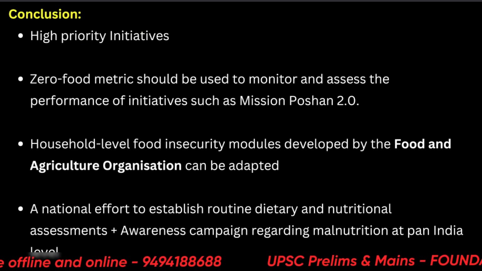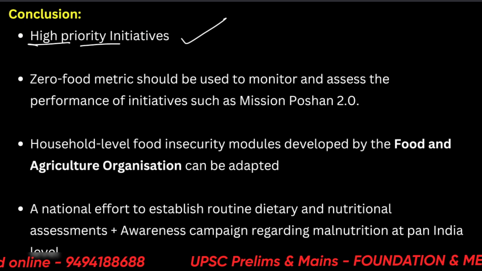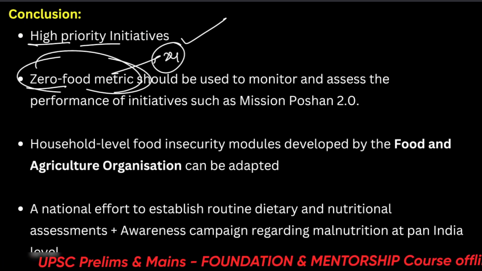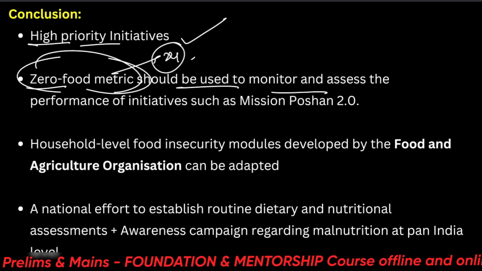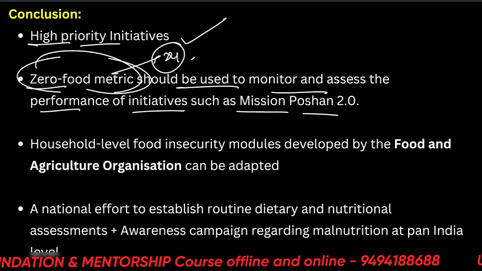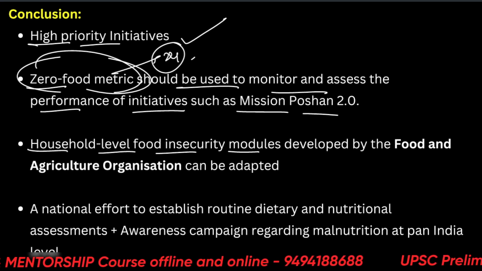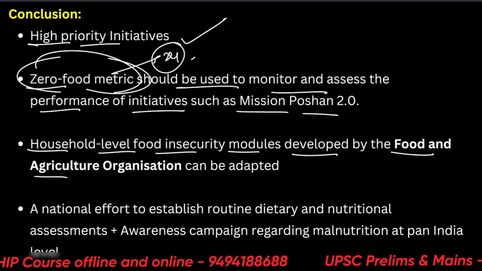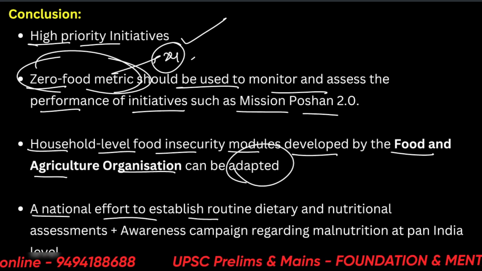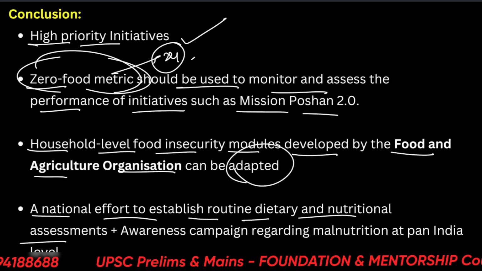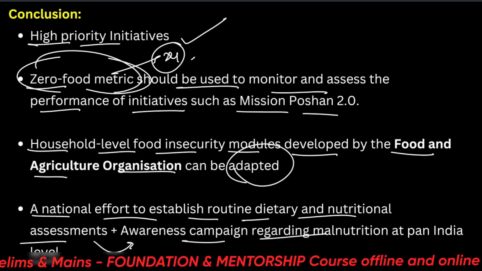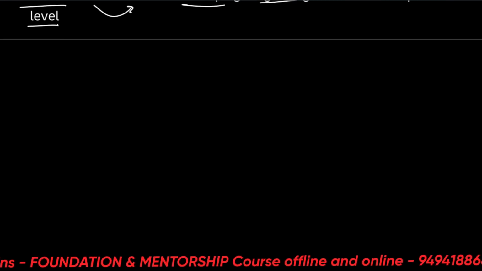Let's see the conclusion. So high priority initiatives can solve these things. The zero food metric, the 24 hours thing that we talked about, should be used to monitor and assess the performance of initiatives such as Mission Poshan 2.0. Another thing is that household level food insecurity modules developed by the Food and Agriculture Organization can be adapted. A national effort to establish routine dietary and nutritional assessment plus an awareness campaign regarding malnutrition at pan-India level. So these can be the way forward and the conclusions.